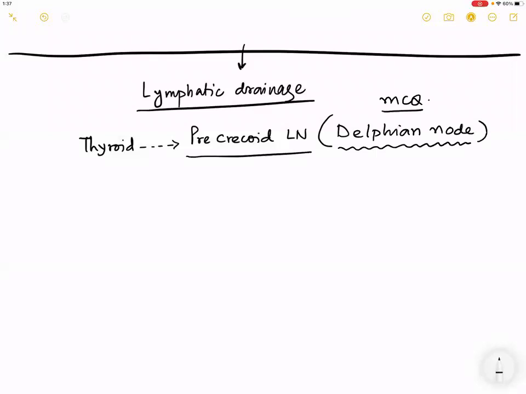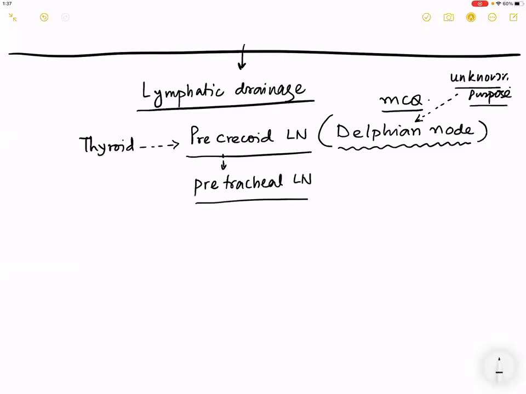What does the word Delphian mean? MBBS viva, good students: it means unknown purpose. Delphi was an island in Greece in the Mediterranean. Bailey loved data. So remember, the purpose of this lymph node was unknown. Now we know that this is a node. And then it goes to the pretracheal lymph nodes. LN is lymph node. And these groups of lymph nodes together, according to the lymph node nomenclature, are called level 6.